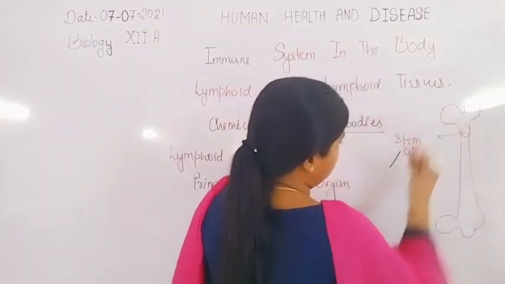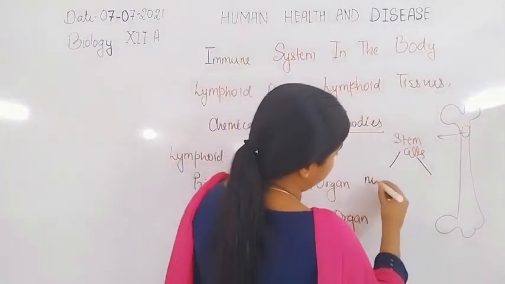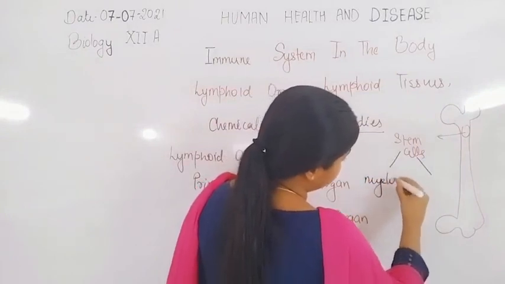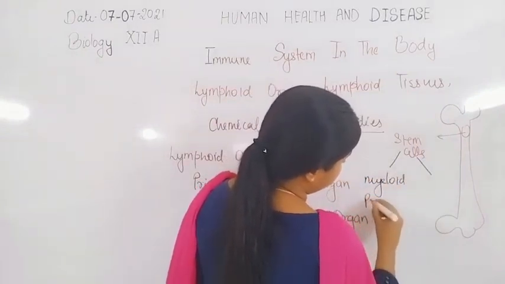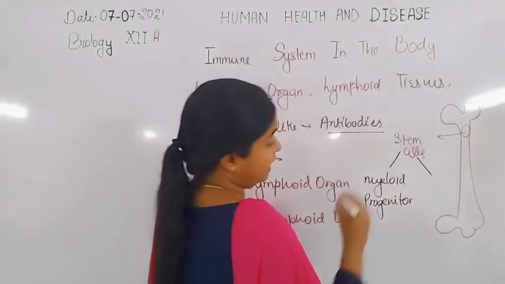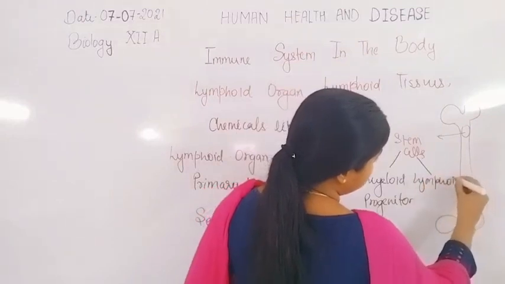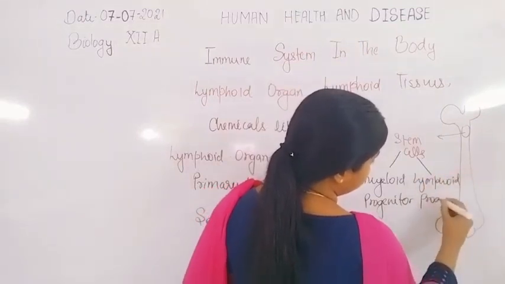From the stem cell, there is formation of myeloid progenitor and another is lymphoid progenitor.